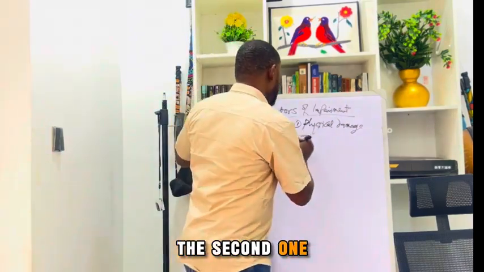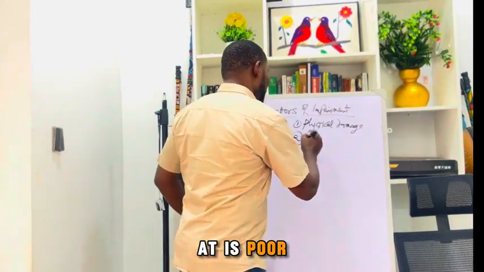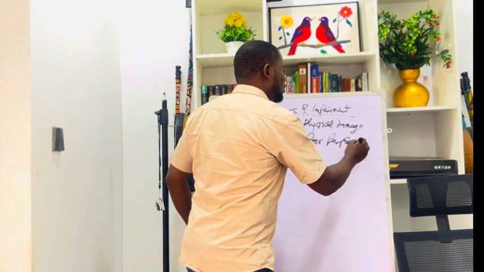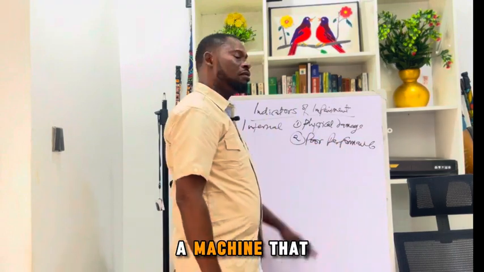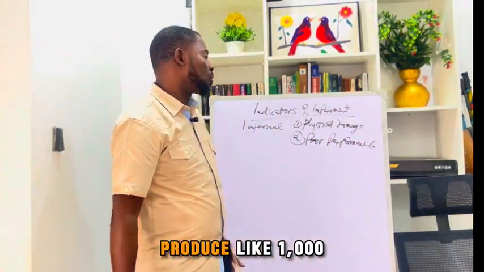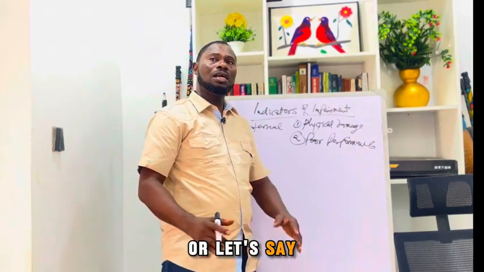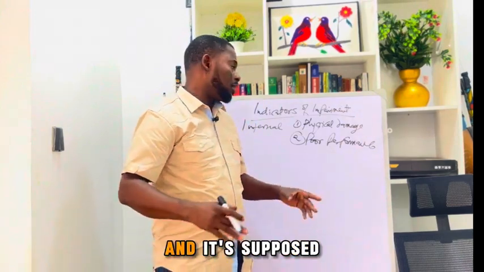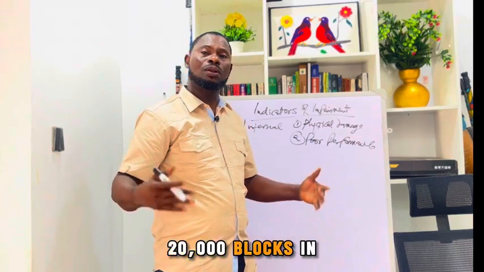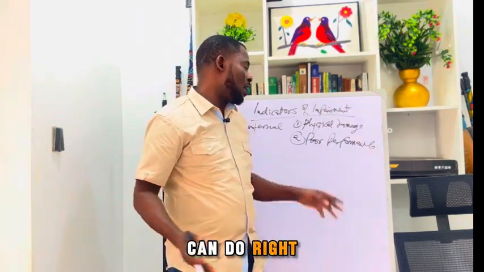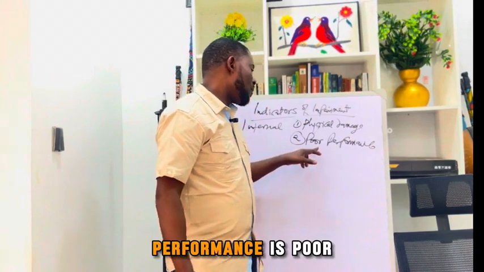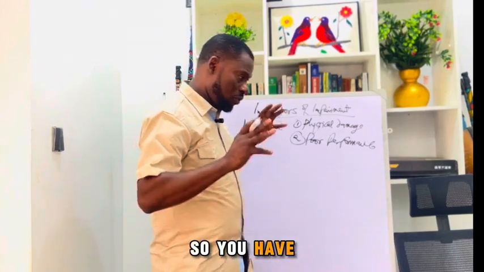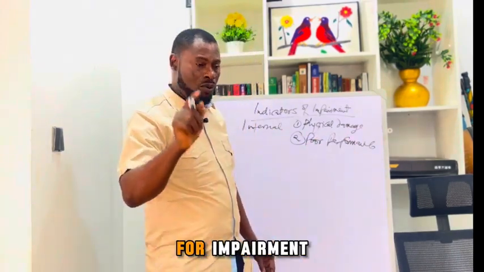The second one that I want us to look at is poor performance. Maybe you have a machine that makes blocks and it's supposed to make like 20,000 blocks in a day. And all it can do right now is just 5,000. That means the performance is poor, and that is an indication that that machine could be impaired. So you have to go ahead and actually test for impairment.